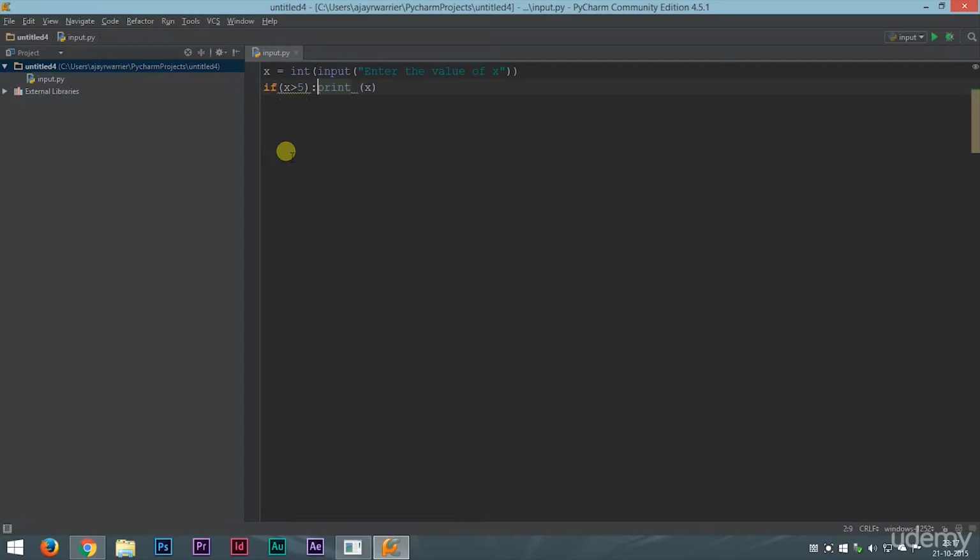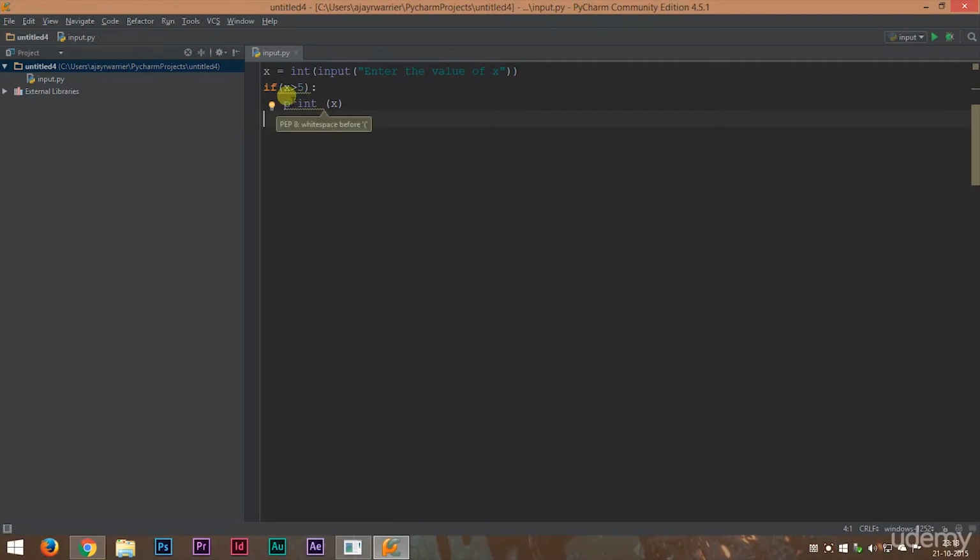You can do this, or else you can press the space bar 3 times. Now what this does is that we can easily identify which part of the code is inside the if statement and which part is outside the if statement. This is called indentation.